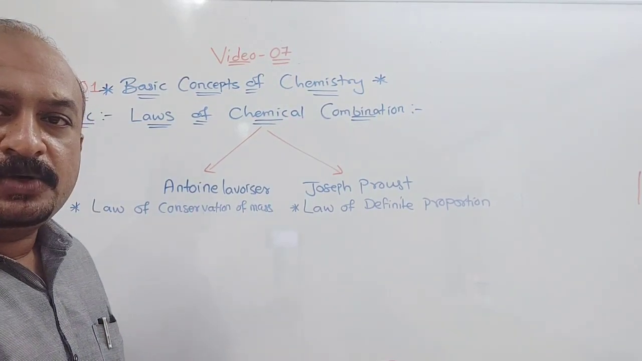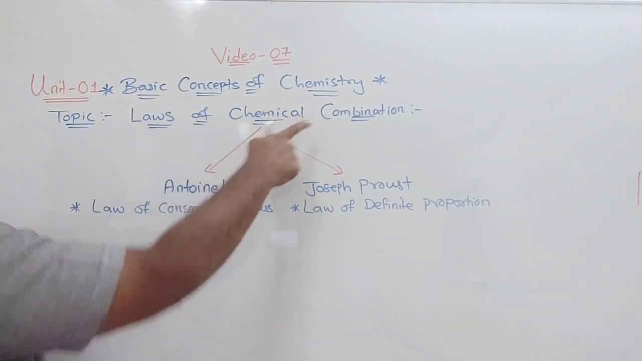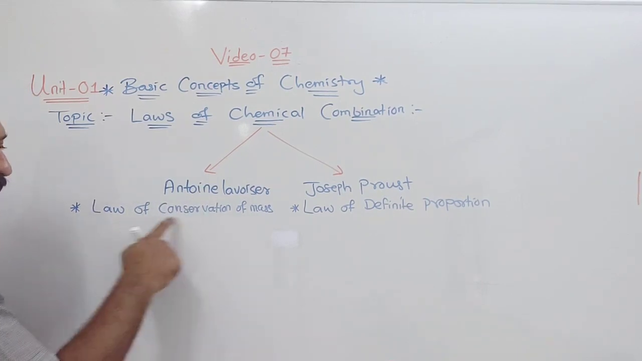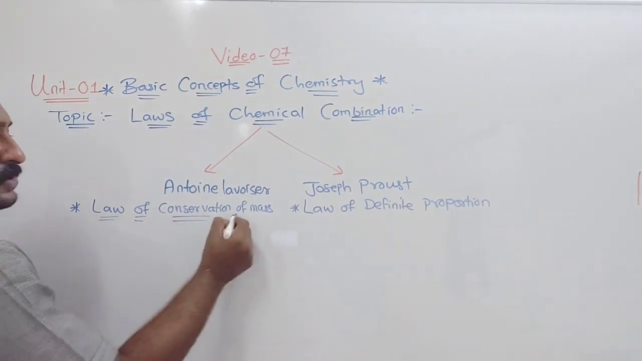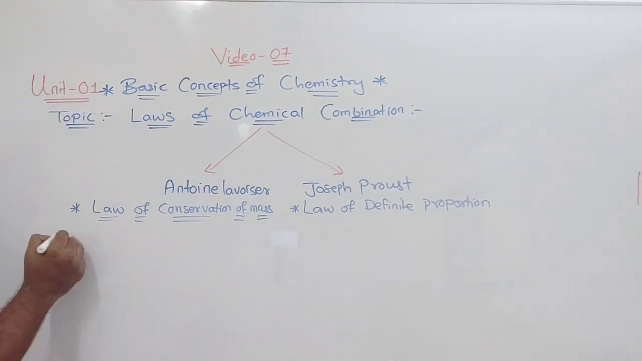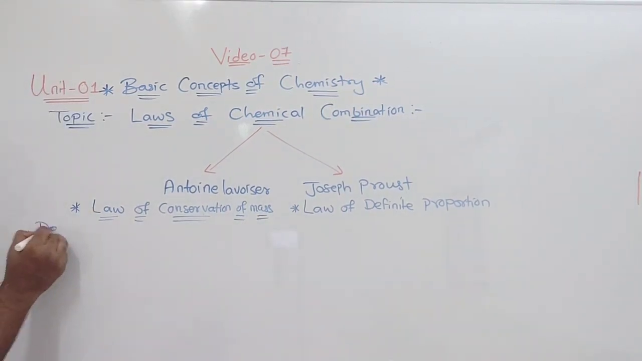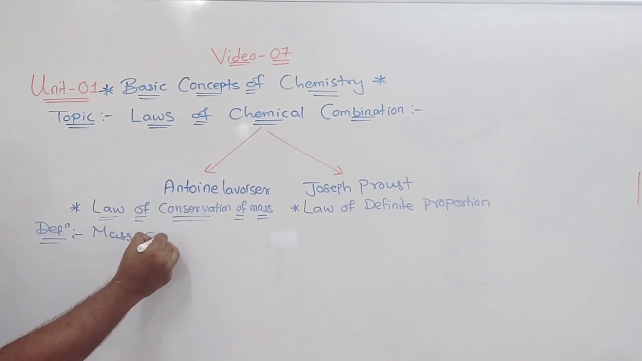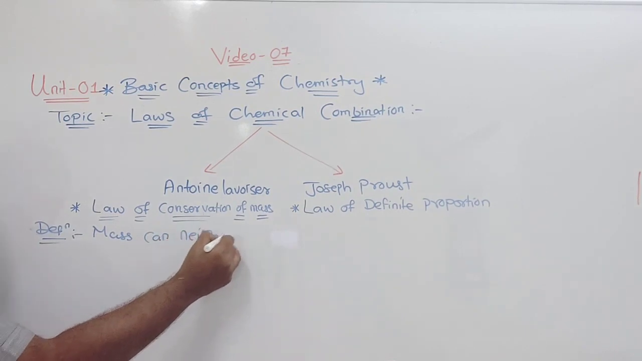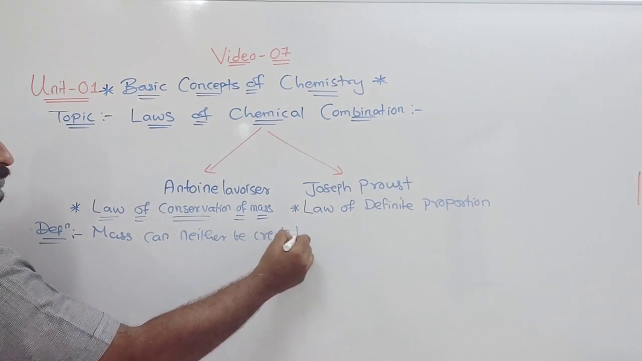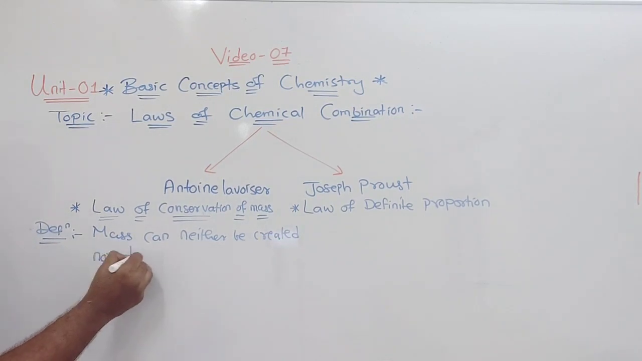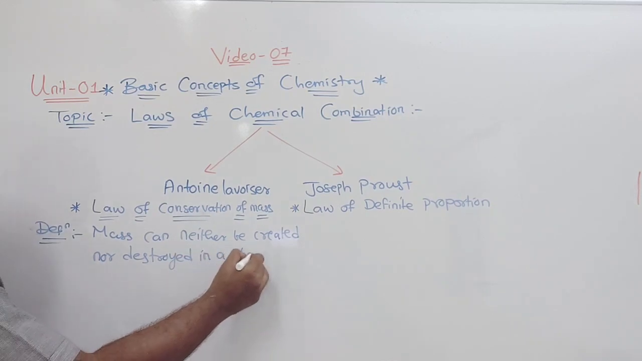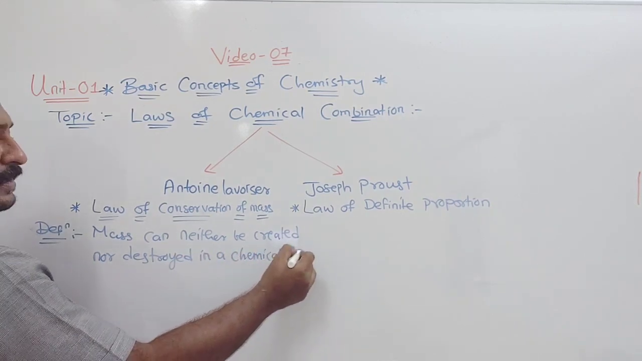But first we will discuss the law of chemical combination given by whom? Antonio Lavoisier. Now what is that? The law of conservation of mass. You must have studied this in lower classes. The definition of the law of conservation of mass can be stated as: mass can neither be created nor destroyed in a chemical reaction.